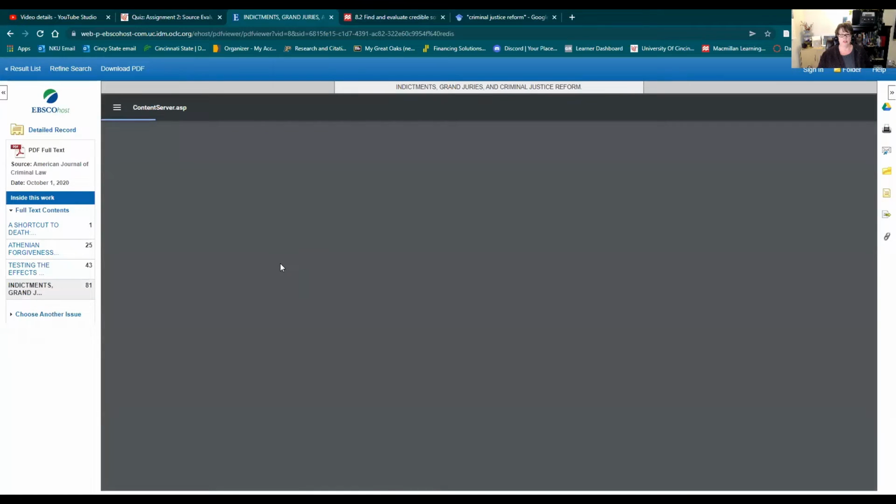But we'll just wait for a minute to download. So you can download the article, or it'll open up for you, and then you can save it to your computer if you want to read it later. You can also save it in a folder over here or email it to yourself, and I'll show you those things in just a moment once this opens up for us.